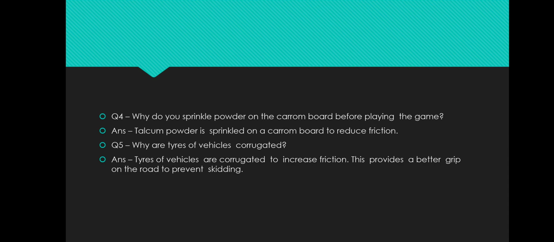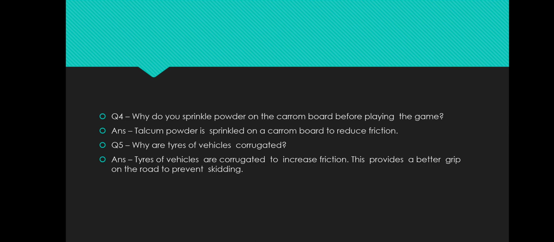Question number 5. Why are tires of vehicles corrugated?